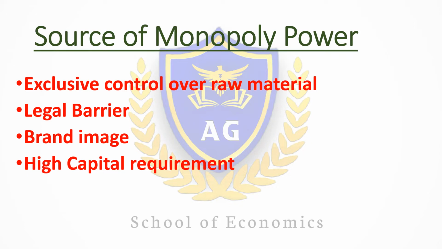In order to establish an electricity industry, iron and steel industry or any automobile industry, a huge amount of capital is required to establish the infrastructure, which itself works as a barrier to enter this industry. So these four reasons are the main sources of monopoly power.